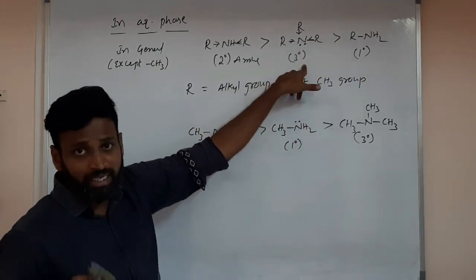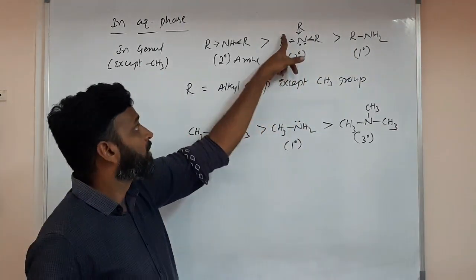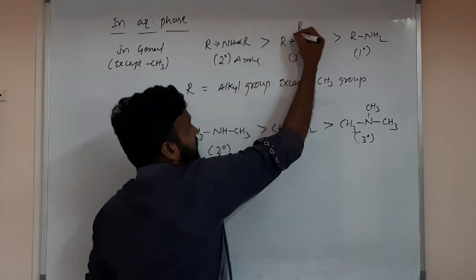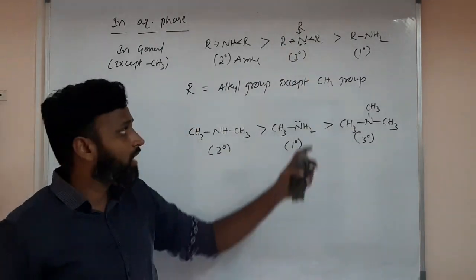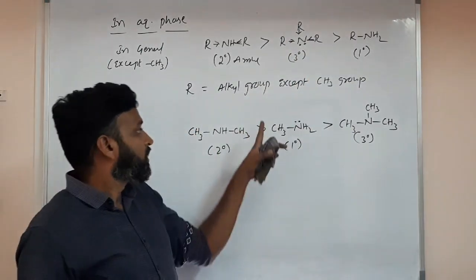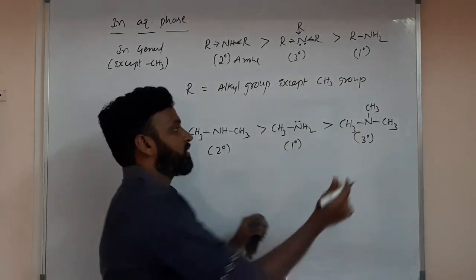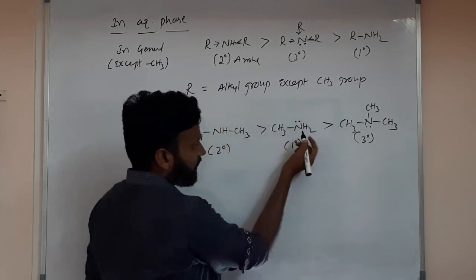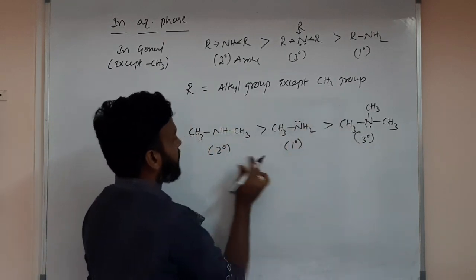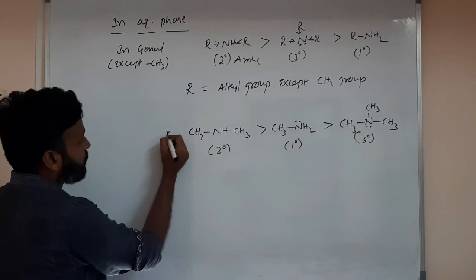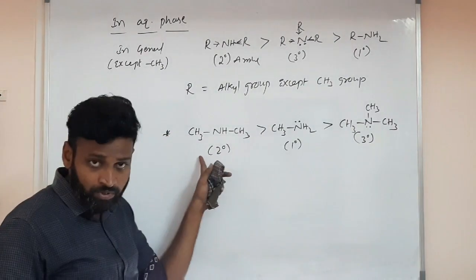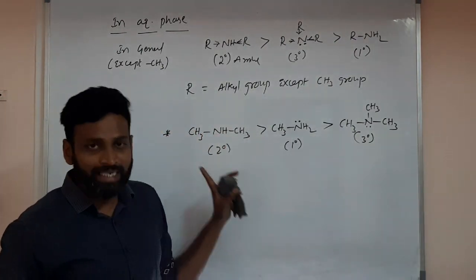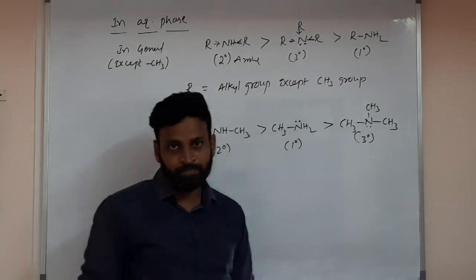In tertiary, why it is less is a simple reason. Between these alkyl groups, there are repulsions. Alkyl groups are bulky. So here tertiary is least, and primary got more because it is more involved in hydrogen bonding. Lone pair is more free here in primary. So in case of methyl groups attached to nitrogen, secondary then primary will come.